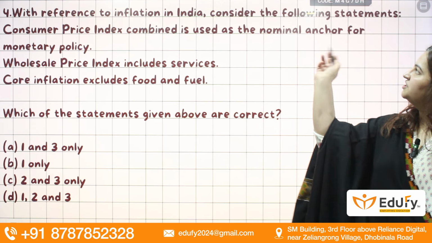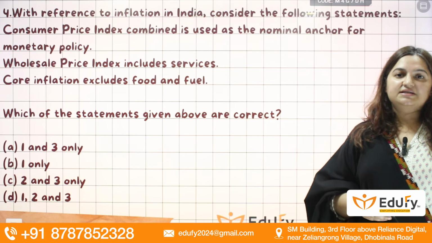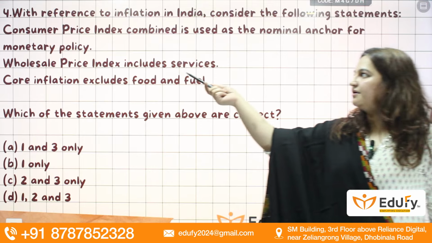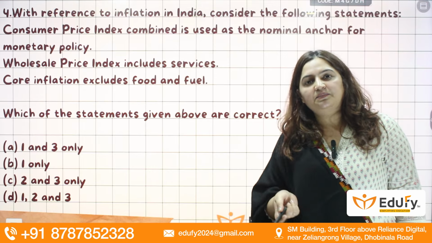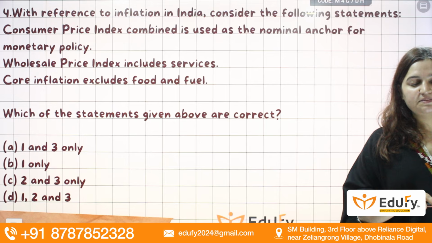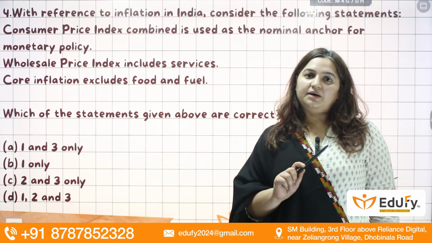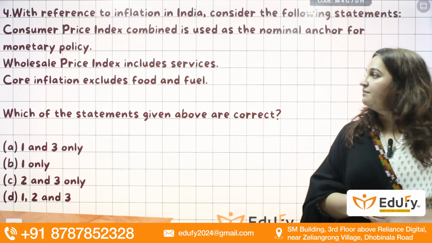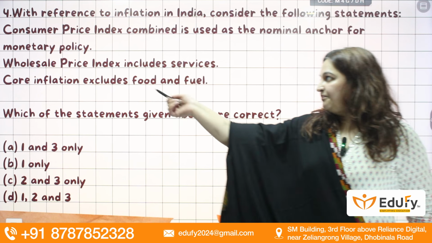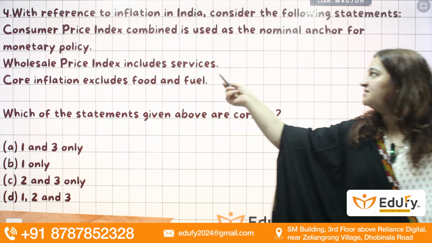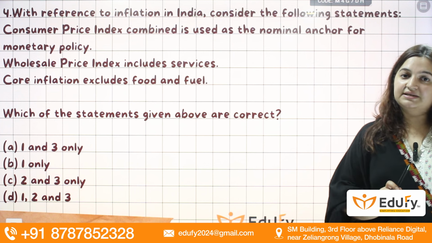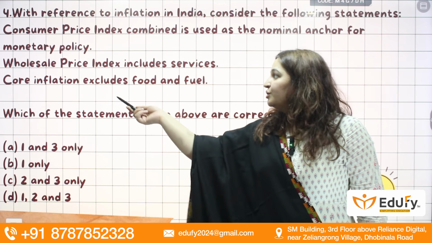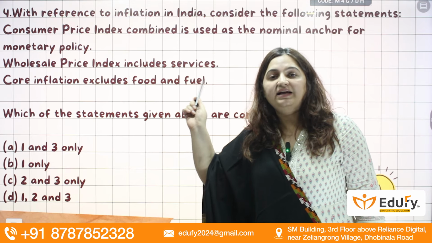With reference to inflation in India, consider the following statements. CPI, that is Consumer Price Index combined, is used as a nominal anchor for the monetary policy. Yes, RBI uses CPI combined, that is CPI of rural and urban areas, to reflect or to decide on the parameters of the monetary policy. Next statement is wholesale price index includes services. No, wholesale price index does not include services. It is with respect to change in the prices of goods only, and that too at the producer level or wholesale level.